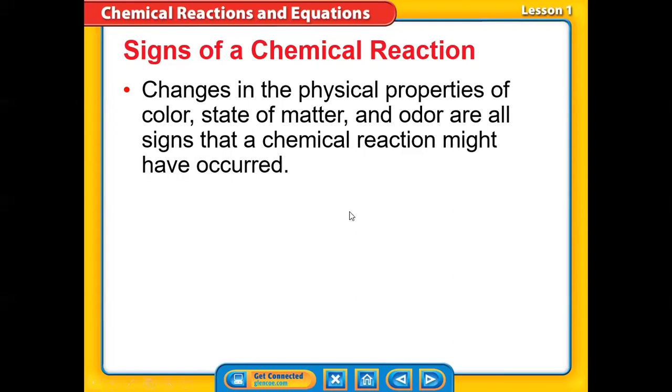Then we said that once a chemical reaction happens, who can tell me what the steps of a chemical reaction are? Any chemical reaction, we said last time, passes through three steps. Can anyone remind me what happens in a chemical reaction? Yes, Hannah.